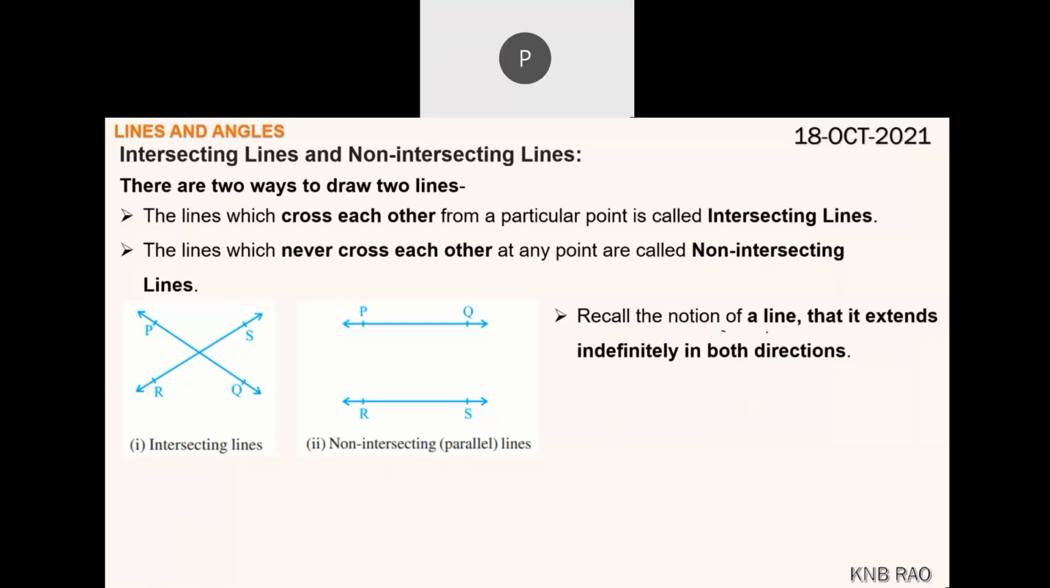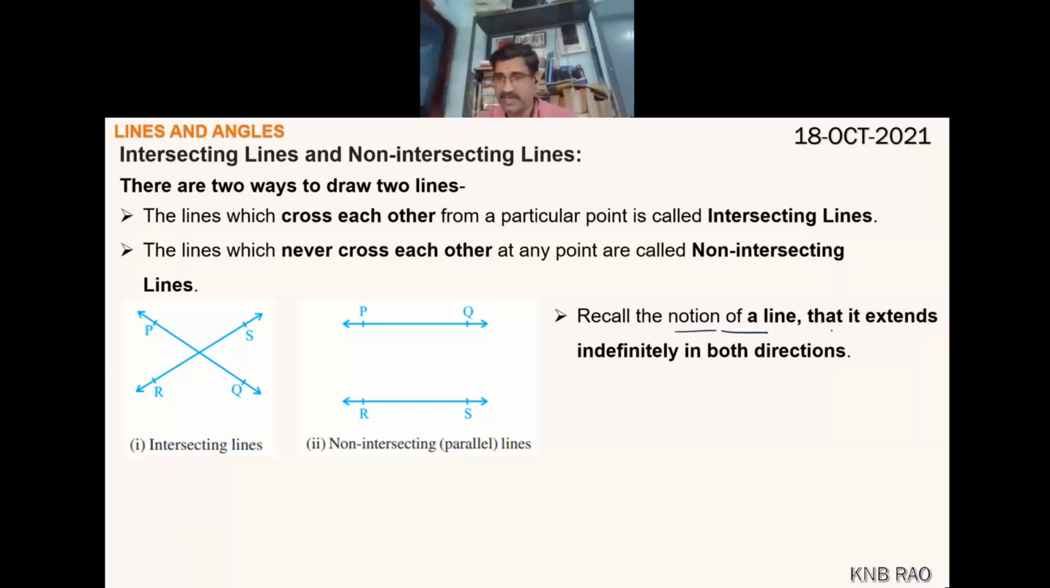Recall the notion of a line. What is the meaning of a line? I said a line that can be extended indefinitely in both the directions. You should know this. That's why I said any two lines of a plane, remember I'm emphasizing on two important words: lines drawn on a plane, one and only one plane.